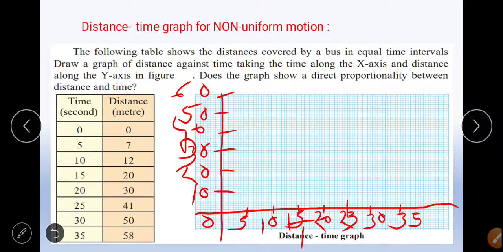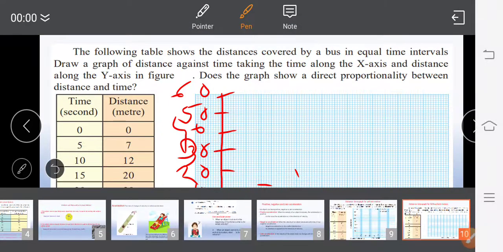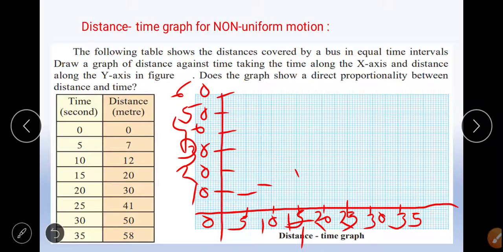For 0 seconds it is 0 meters, for 5 seconds it is 7 meters. Your 7 meters will come out here somewhere. For 10 it is 12. For 15 it is 20. For 20 it is 30 meters.